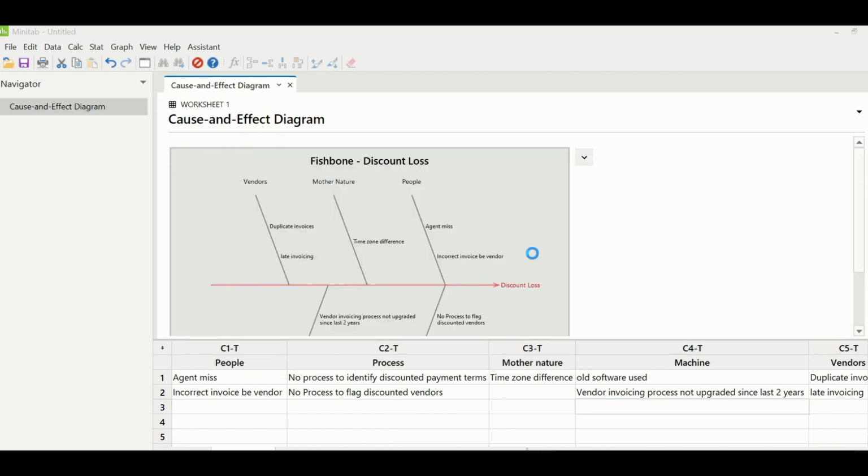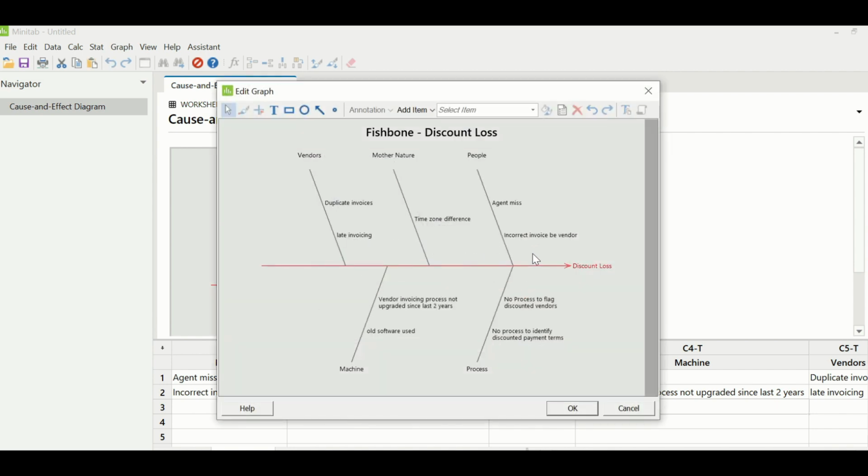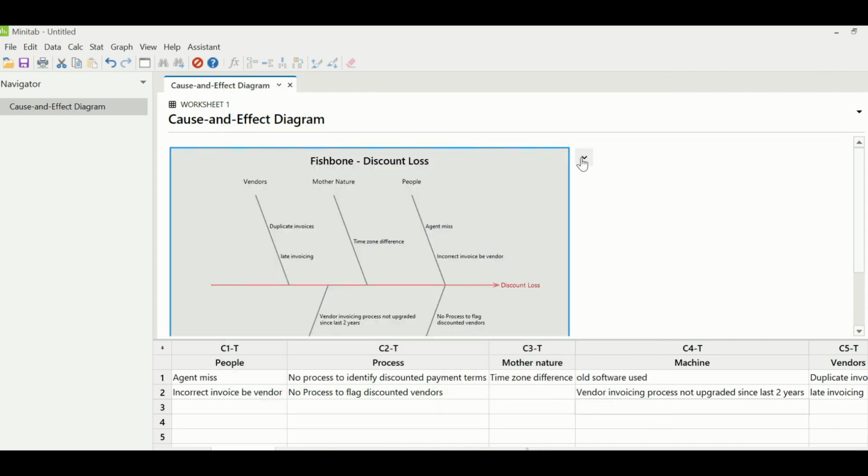You can double click on it and it will come up. So this is the fishbone diagram in which you have at the head of the fish the effect and the various causes are listed under different heads.